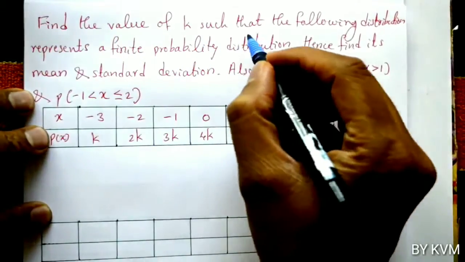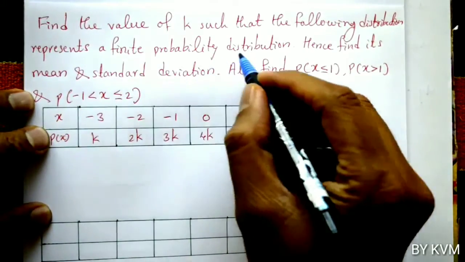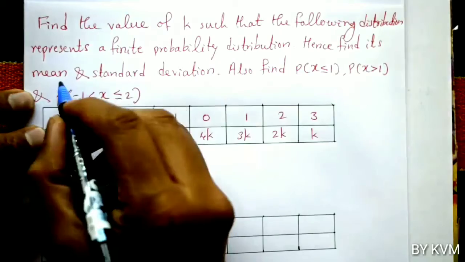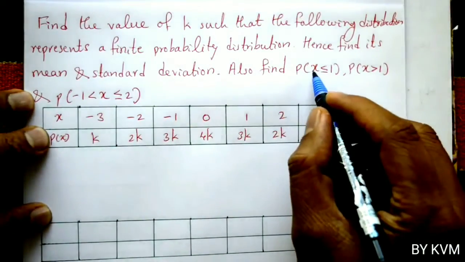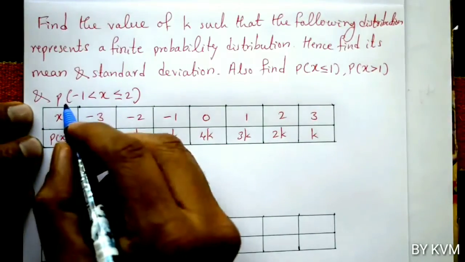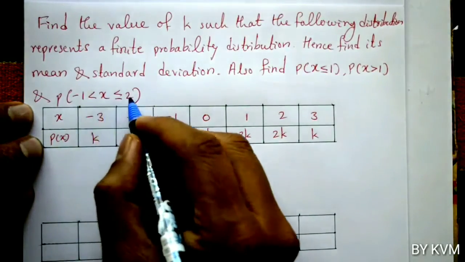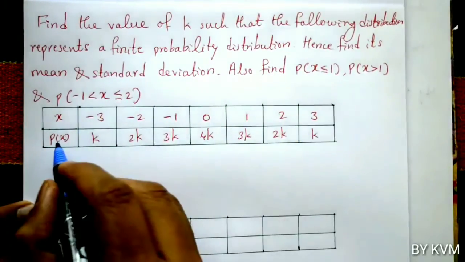Find the value of k such that the following distribution represents a finite probability distribution. Hence, find its mean and standard deviation. Also find probability of x less than or equal to 1, probability of x greater than 1, and probability of minus 1 less than x less than or equal to 2. So x and P of x values are given.